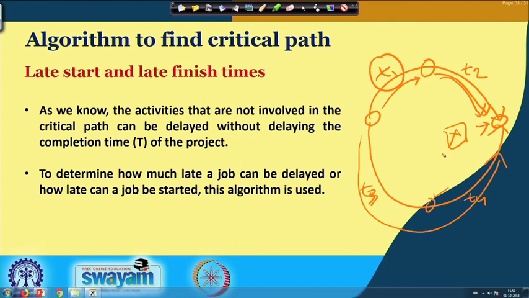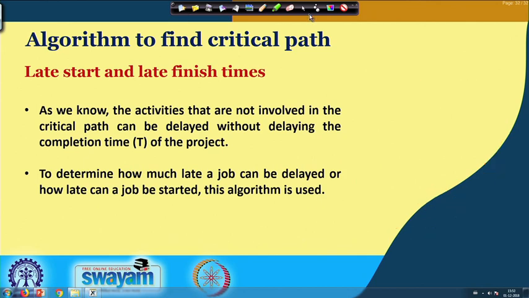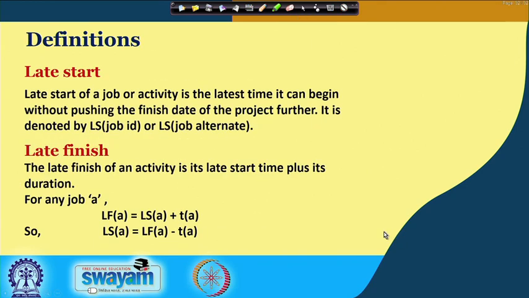So, that is why, without affecting the completion time, the time at which a job may be started or finished is called the late start or late finish time, and based on that the algorithm can also be made.